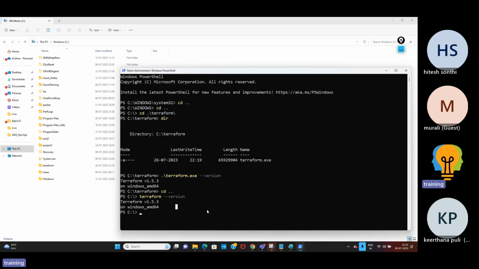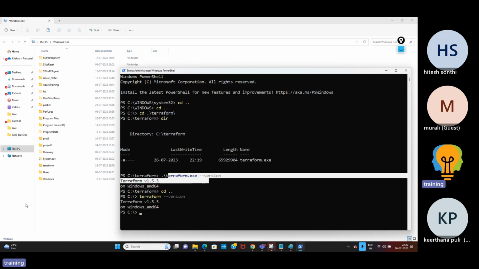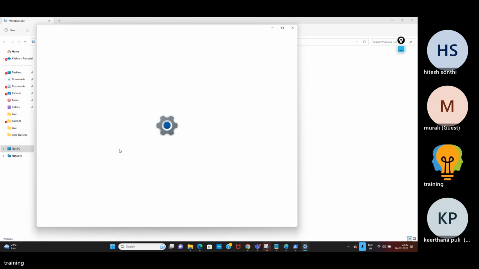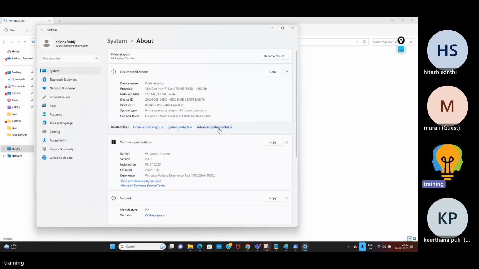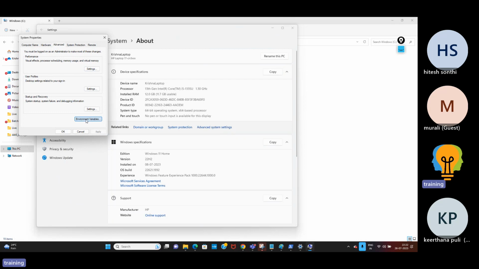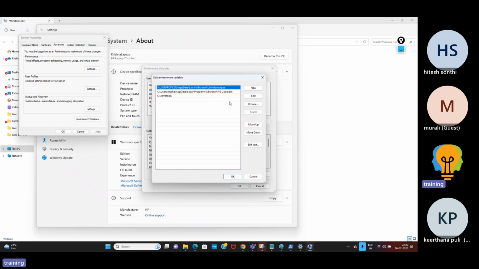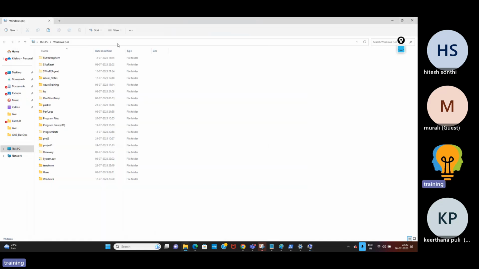If you don't create the environment variable path, you need to copy this exe into every path so that it can execute. That is not possible, right? That is the reason we create an environment variable path for this exe. How do you create it? Right click This PC and go to properties, advanced system settings, go to environment variables, here Path, edit, and you can say new and copy this path.